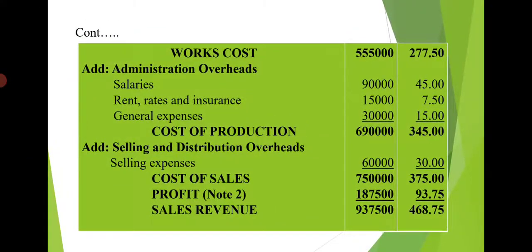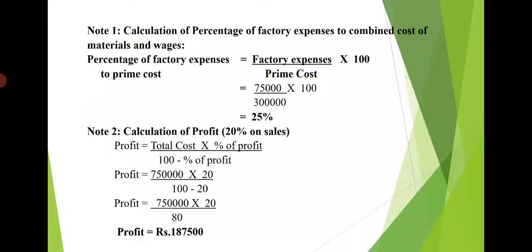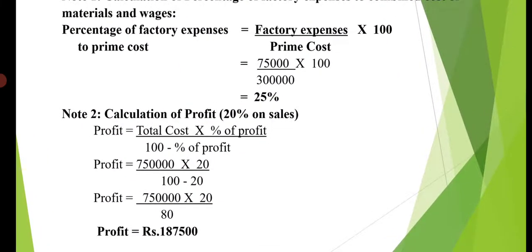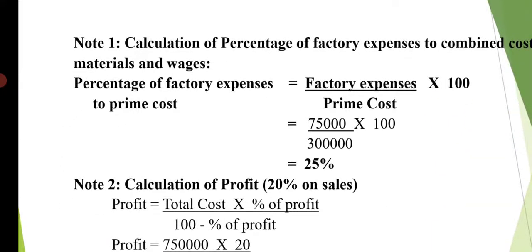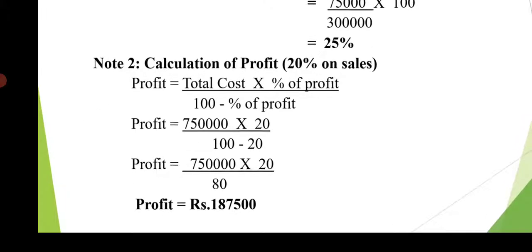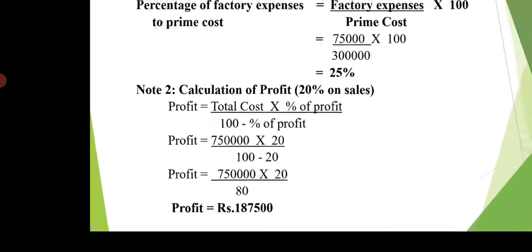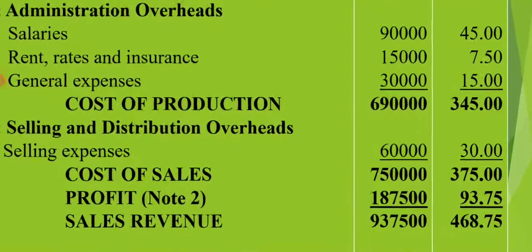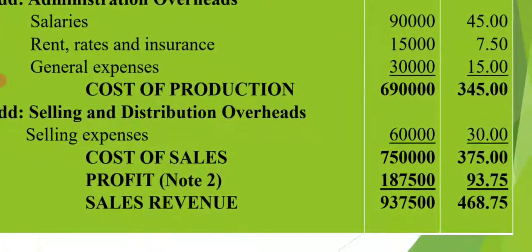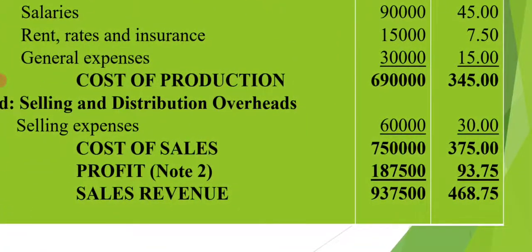So 7,50,000 into percentage of profit is 20 divided by 100 minus 20. So that is equal to 7,50,000 into 20 divided by 80, that is profit equal to 1,87,500.